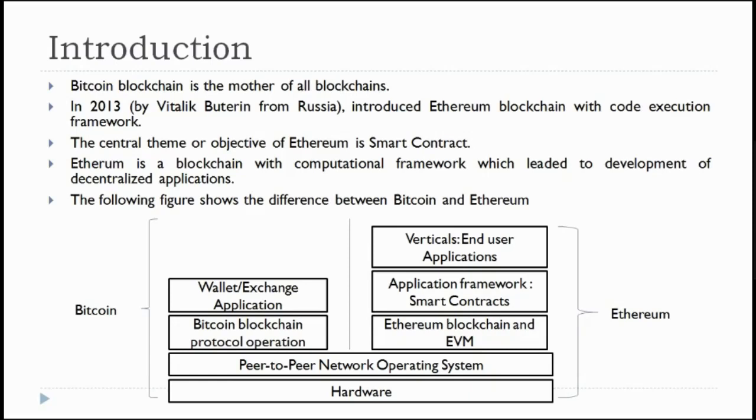In 2013, Vitalik Buterin from Russia introduced this Ethereum blockchain. When he introduced it, he was just 19 years of age. He introduced the Ethereum blockchain with a code execution framework. It works similar to the Bitcoin blockchain itself, but has the facility of code execution, which is called a smart contract.